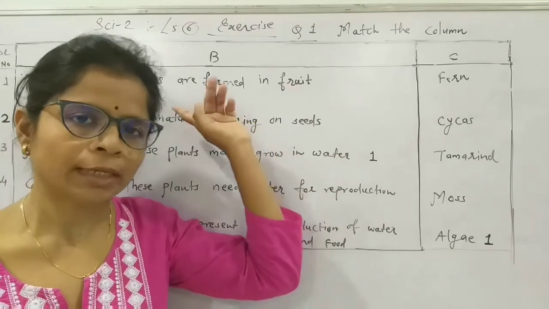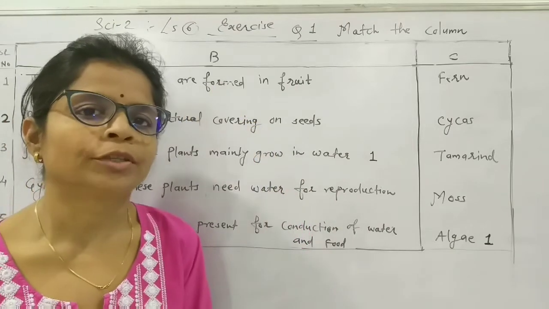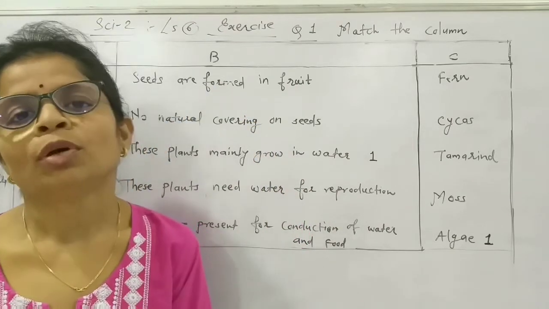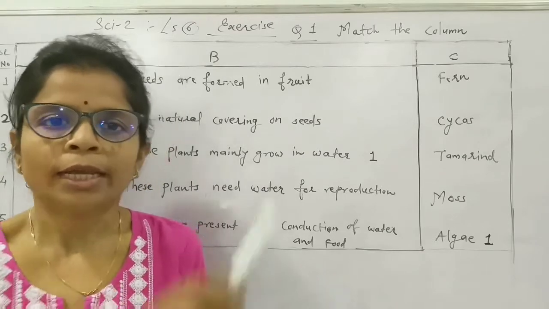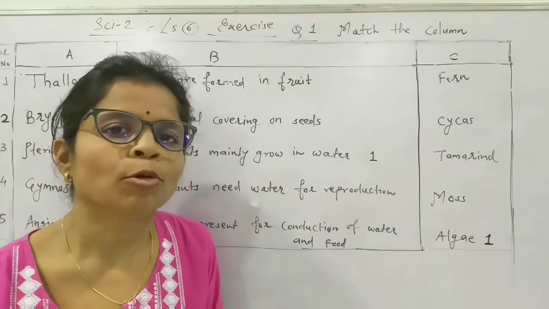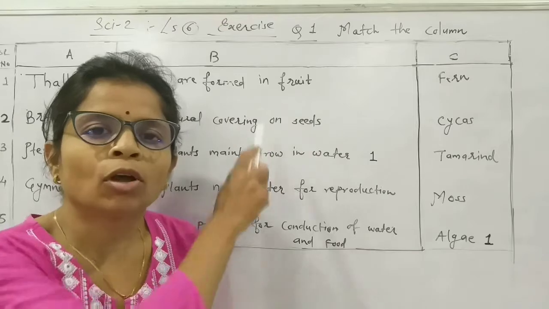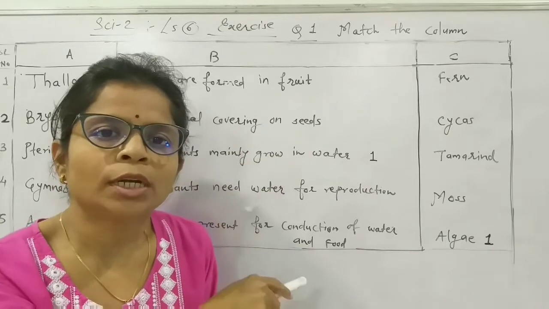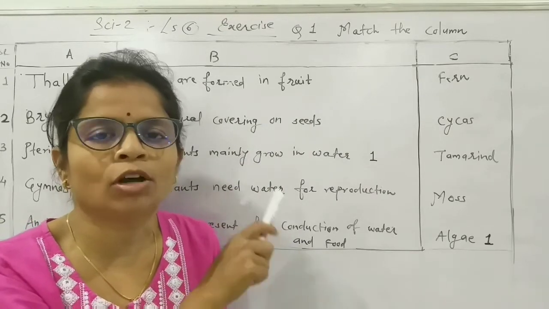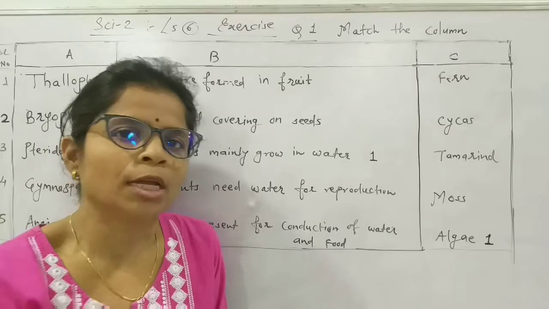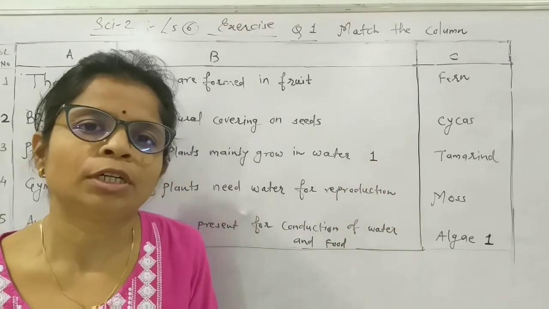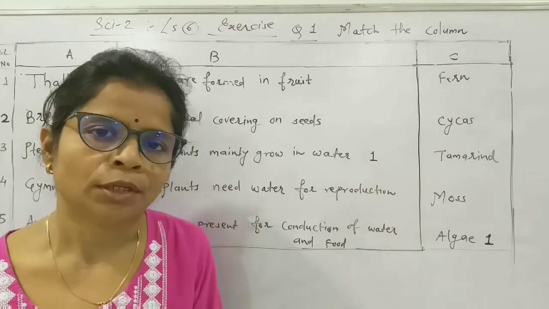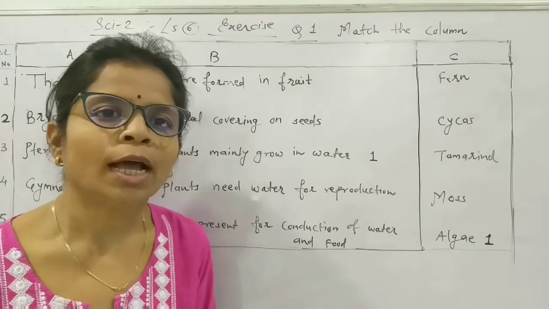Very first question in the exercise is about match the column. So three different columns are given, column A, B and C. In column A, the names of the divisions are kept. In column B, some descriptive sentences, that are characteristic of a particular division, are kept. And in column C, some examples of those given divisions are written. So let us start with the answer.